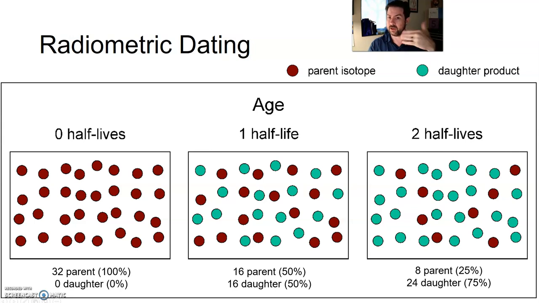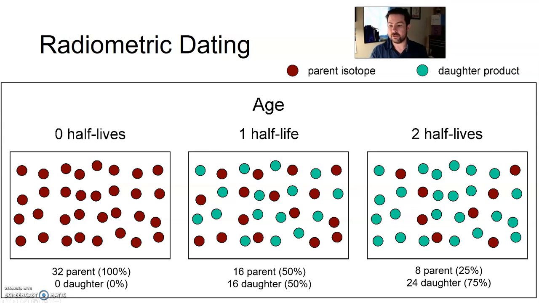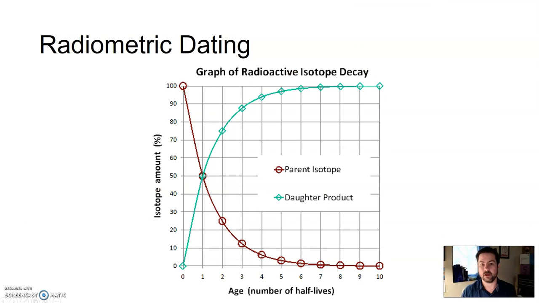There are a number of different radioactive isotopes and atoms for which we understand the rate at which they decay. We understand their half-lives. In doing so, and counting parent and daughter products, we can start to calculate out how old something is. So again, as the percentage of parent atoms decreases, the amount of daughter atoms increases.